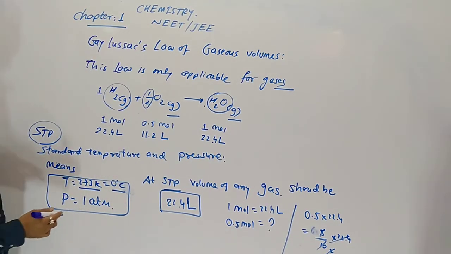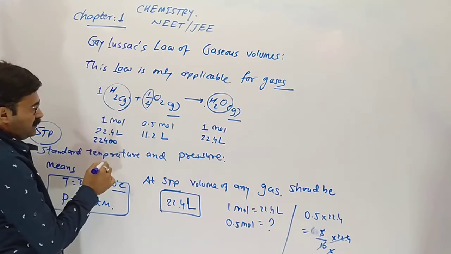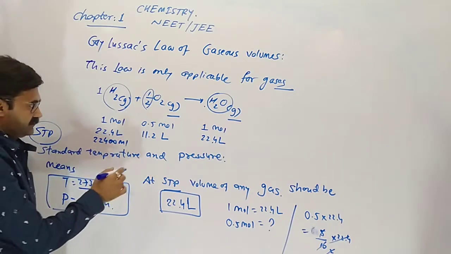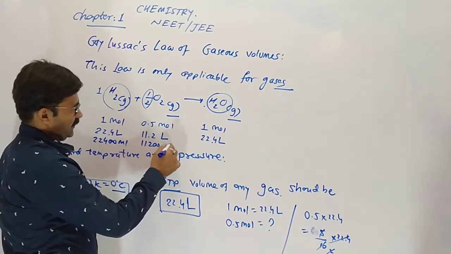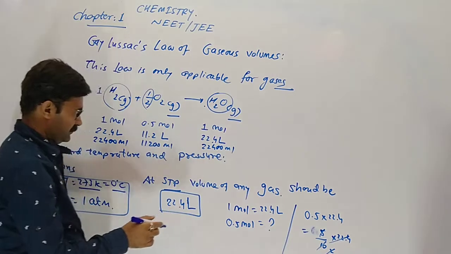Understood? Now when we convert liter into milliliters, it is 22,400 milli, 11,200 milli, and 22,400 milli.